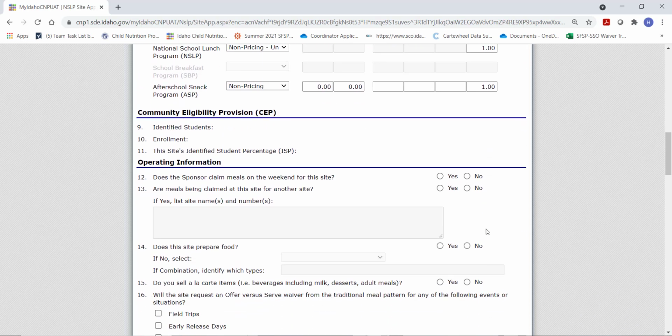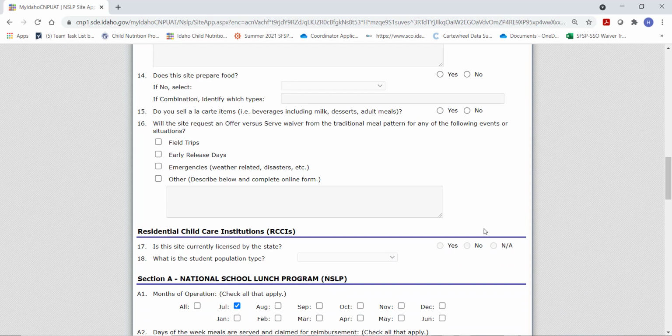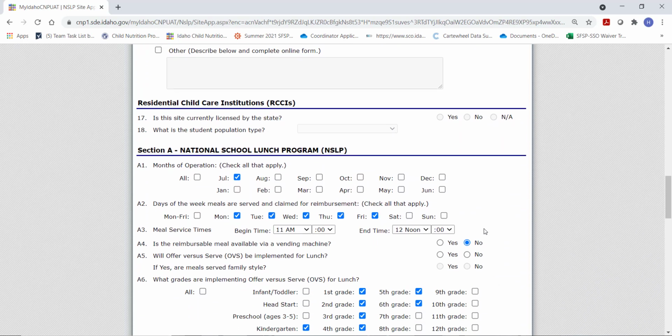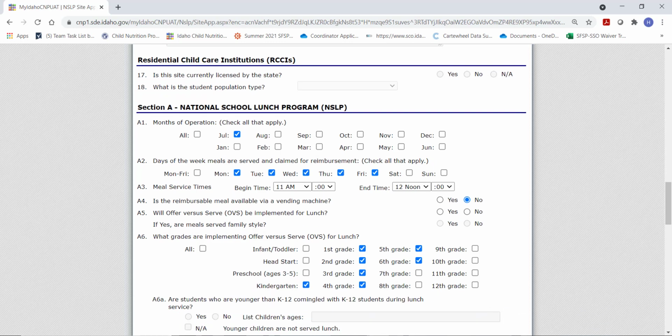Nothing needs to be updated under CEP. However, the National School Lunch Program section needs to indicate at least 1 month is checked. This can be a month outside of your operation. If there is no month checked, you will receive a warning or an error, so be sure to leave one of those boxes checked. However, this information will not be utilized because we will be operating the school lunch program through the seamless summer option during the 21-22 school year and not through the National School Lunch Program. So we are simply completing this section in order to allow the application to be completed and submitted to the state agency.